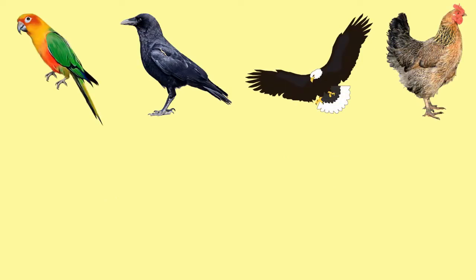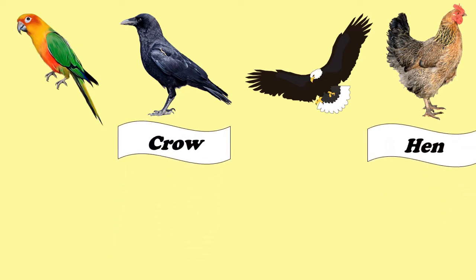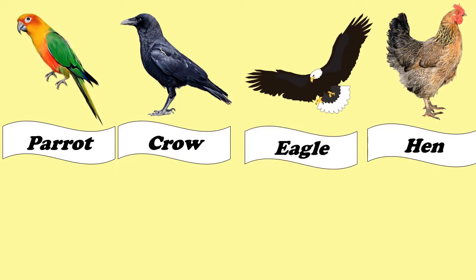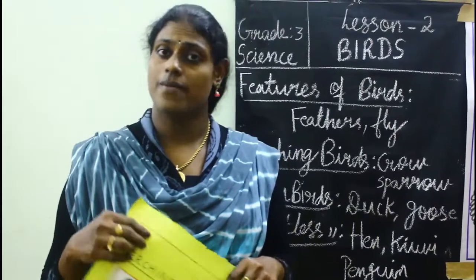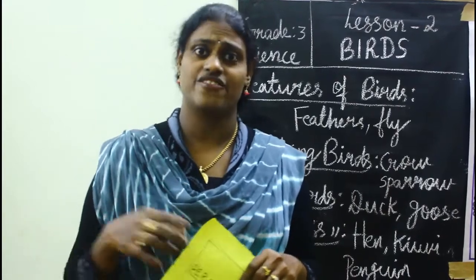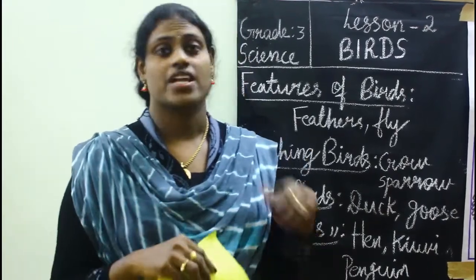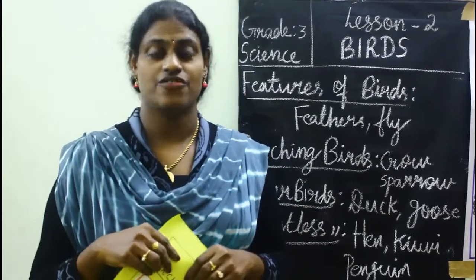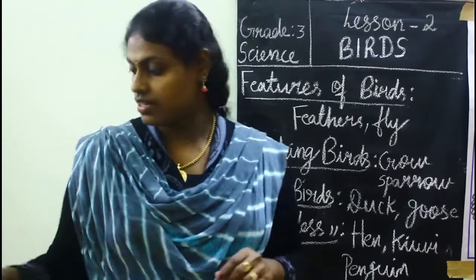The names are crow, hen, parrot, and eagle. So the most common example is crows. Crows we can see everywhere, right? So these birds are classified into three types.